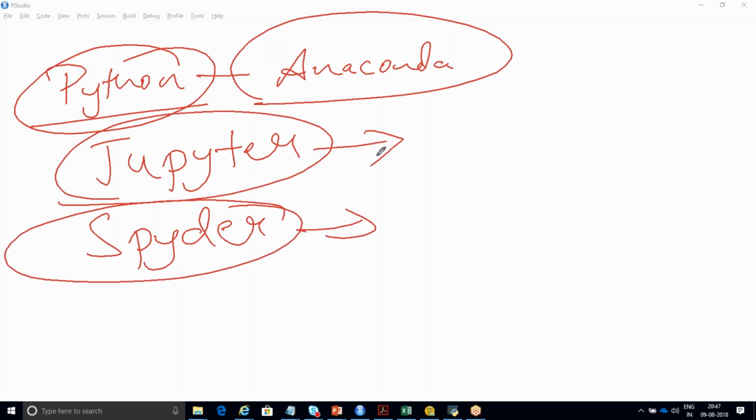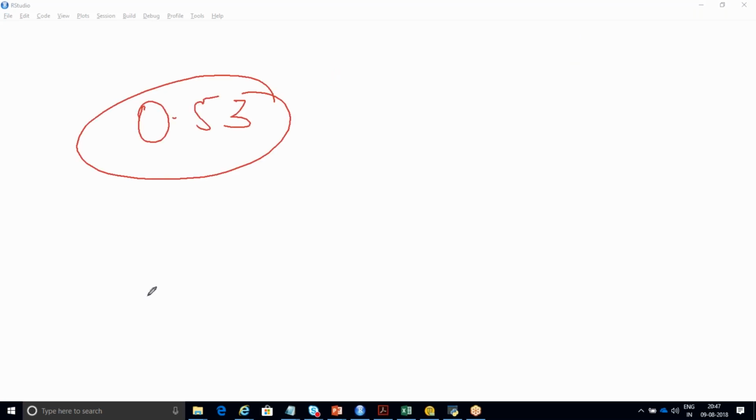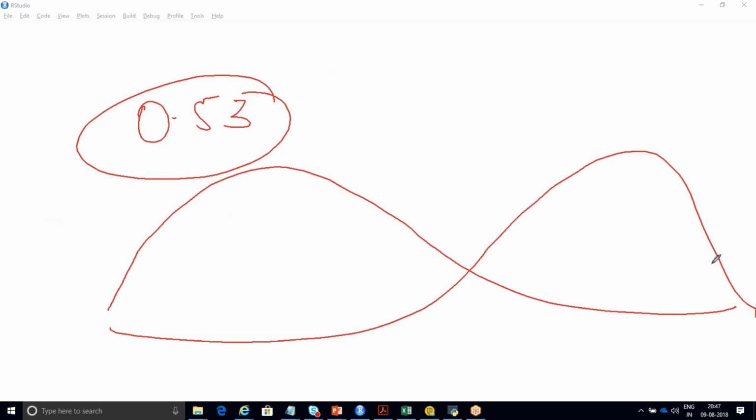Will you not explain about kurtosis and skewness? I've explained. You explained, but I have a doubt. You have shown that the entire range is 0.53, something like that. With that number, what conclusion can I get about my sales, if I'm taking sales? See, if you're getting 0.53, it is positive kurtosis. So positive kurtosis, how will it look? Like this, or like this?